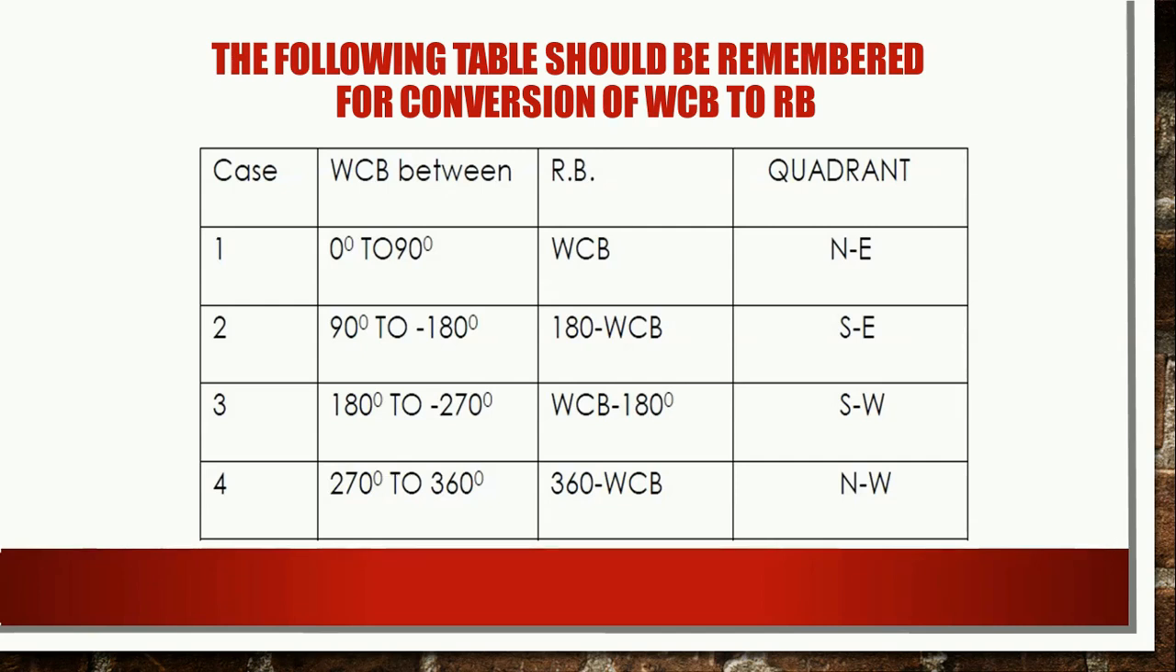And the last one, when the bearing lies in the fourth quadrant, that is from 270 degree to 360 degree, then to get the RB you have to deduct the whole circle bearing value from 360 degree. And the quadrants are as follows: the first quadrant is NE, the second quadrant is SE, the third quadrant is SW, and the last one is NW. N for north, E for east, S for south, and W for west. In this way you convert the whole circle bearing into reduced bearing.